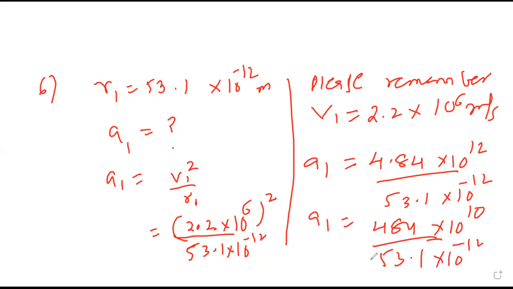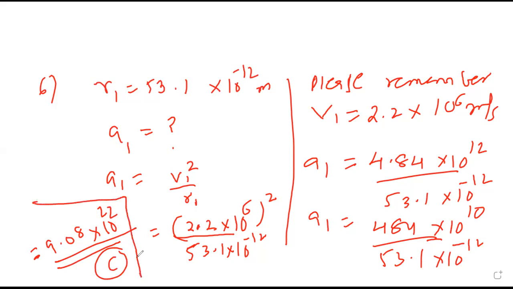Everywhere you can see 9.08. So 53 into 9 will come to more than 450. So my answer will be 9.08 into 10 raised to 22. Option C.